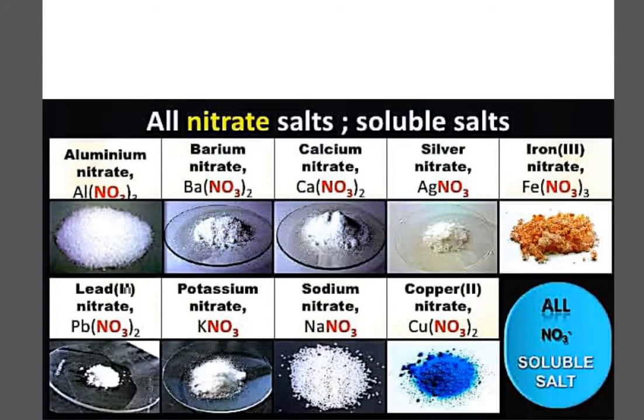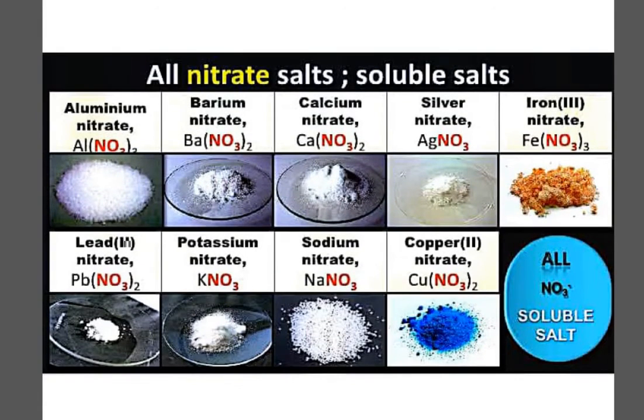Now this is the picture which is representing and telling you about all the soluble salts which are given here along with the exceptions. As you can see in the picture, there are a few salts given, which are the nitrate salt family, and they all are soluble salts. They are all written here. You can go through the examples: aluminium nitrate, barium nitrate, calcium nitrate, silver nitrate, iron 3 nitrate, lead nitrate, potassium nitrate, sodium nitrate, copper nitrate.